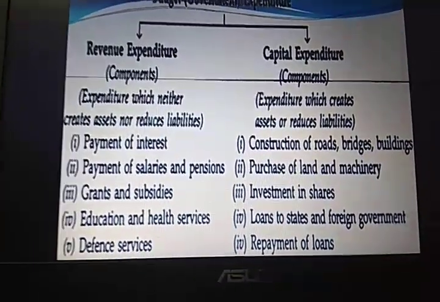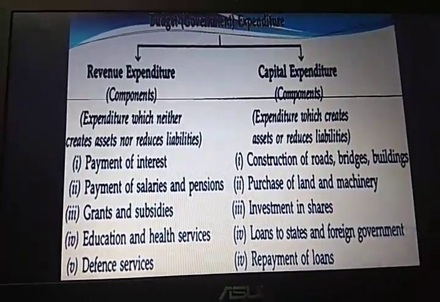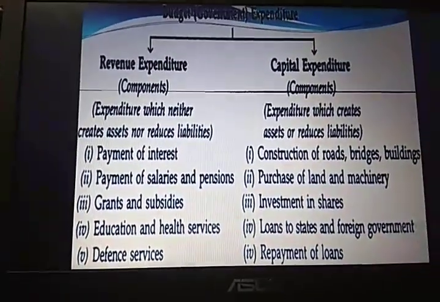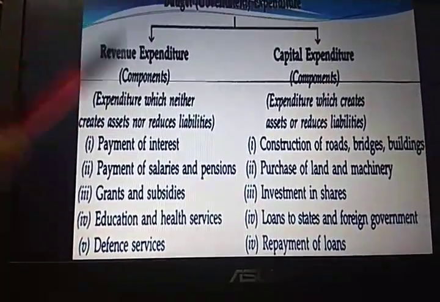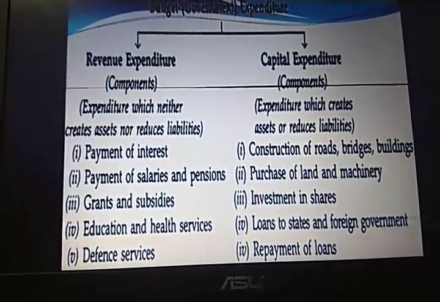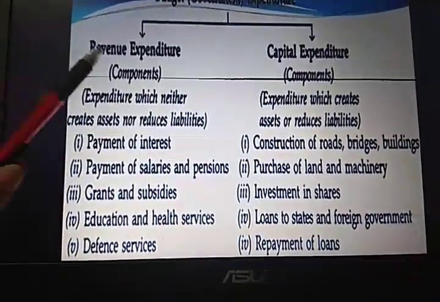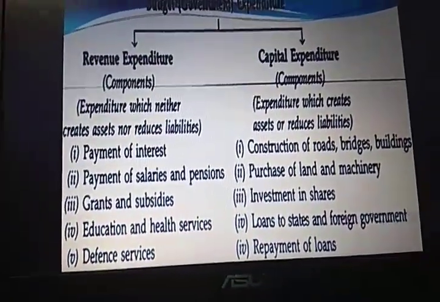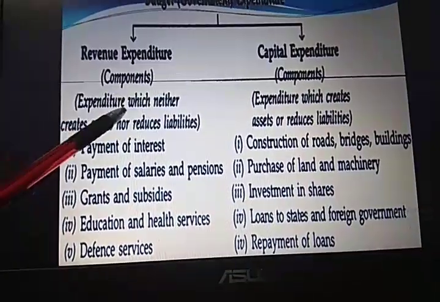So students, one thing I want to make very clear, as the worksheet has already been given to you related to the government budget, wherein you have to classify the items as revenue expenditure and capital expenditure. In that context, when you talk about the components of revenue expenditure, always remember that you are going to give both the reasons.